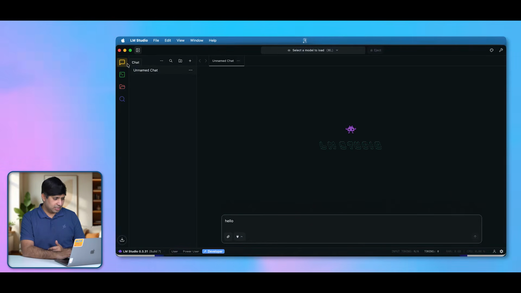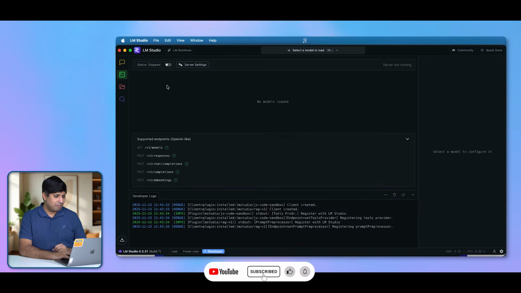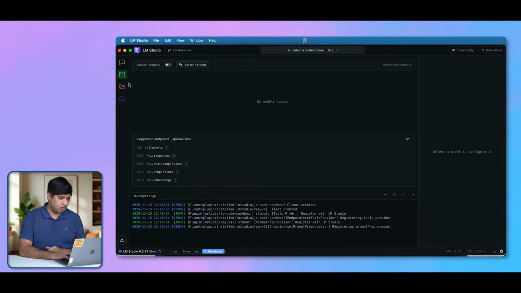So the second option, other than the chat window, is the developer tool. Now the developer window is very important. It's very good in troubleshooting a lot of things. It's very good in running the MCP servers. But in this particular tutorial, we are not going to talk about the developer options because I'm pretty sure you are not a developer and you are not going to need this to start using this particular tool.